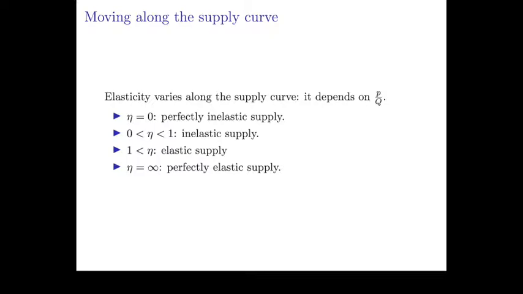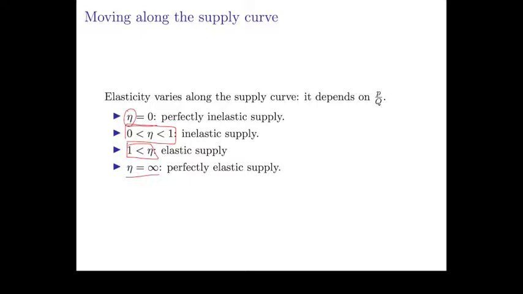If the supply elasticity is 0, then we say that supply is perfectly inelastic. If supply elasticity is infinite, we say it's perfectly elastic. Anything between 0 and 1 is what we consider inelastic, and anything bigger than 1 is elastic. We use the Greek letter eta, by the way, to represent supply elasticity.